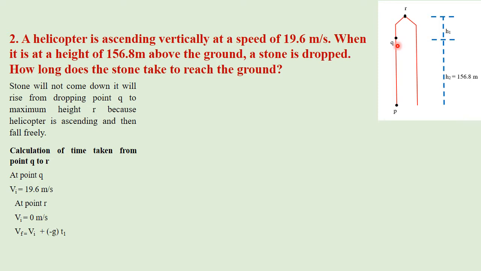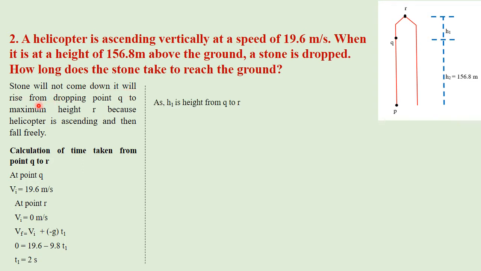Here a is gravitational acceleration, written as minus g because the stone is moving upward. So for upward motion we use minus g, and by putting the values of Vi and g and solving, we get time t1 equals 2 seconds.